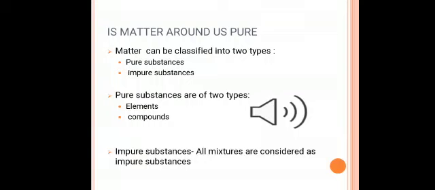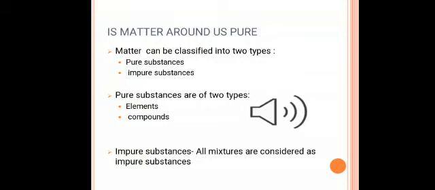Pure substances are of two types. One is elements and the second one is compounds. Impure substances: all mixtures are considered as impure substances. The term impure is different from adulteration. According to scientists, the term pure means a single form of matter.